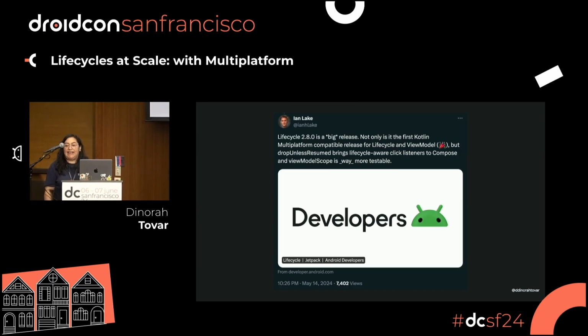This is the official announcement of the stable version of Lifecycle 2.8.0. This is one of the most incredible releases I have seen in a while, because it includes something really cool. It includes a version of Lifecycle and ViewModel that is now in Kotlin and can be used, obviously, for multi-platform compatibility, and this opens the door for everything.